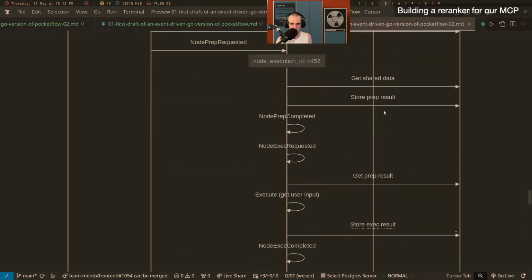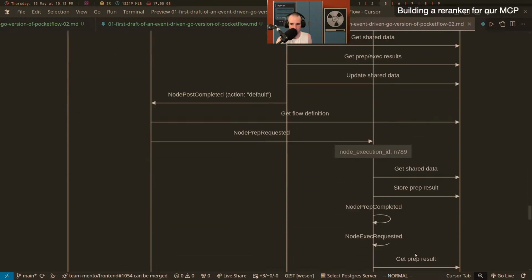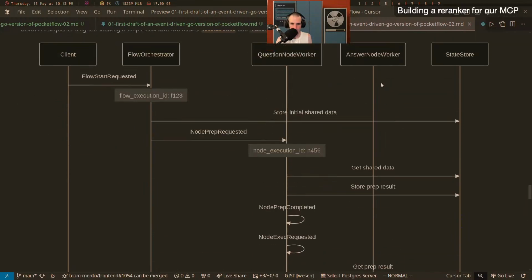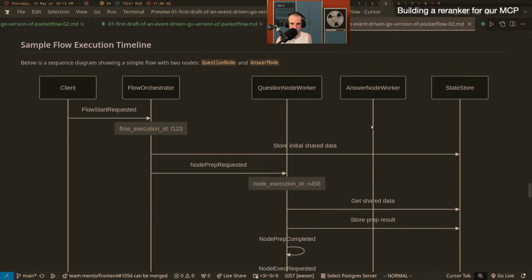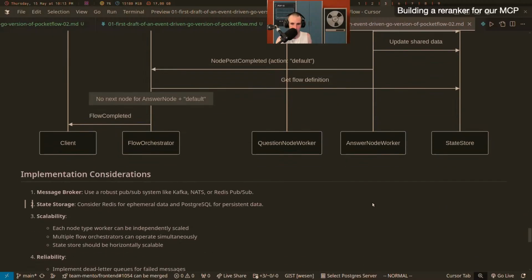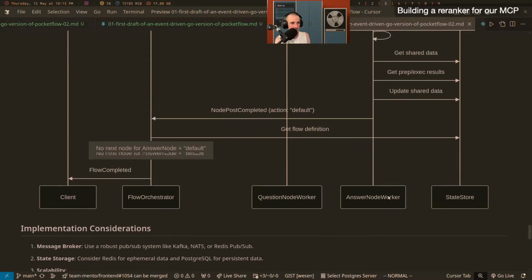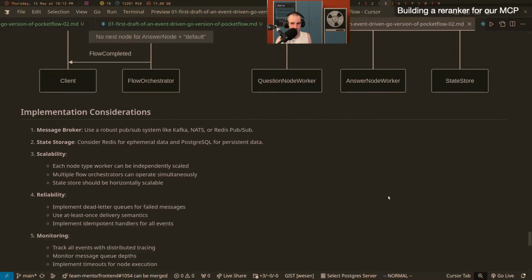And then we have the next node execution ID, right, which is different from this one. So each node is going to have its own execution ID, so if there's 15 answer steps running at the same time, you differentiate between them. You can have all of them handled by the same program. It will just look up something different in a database, right?